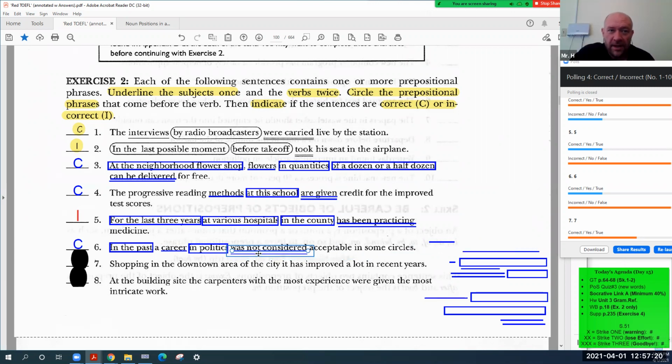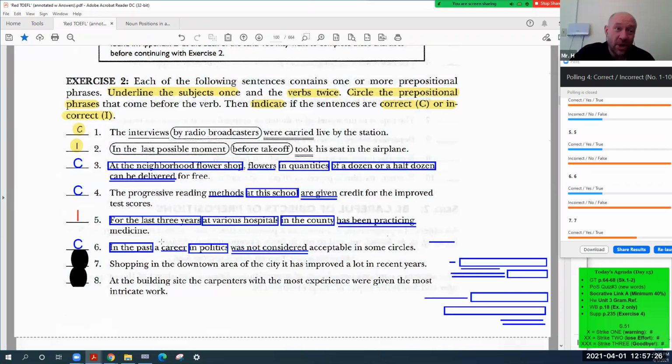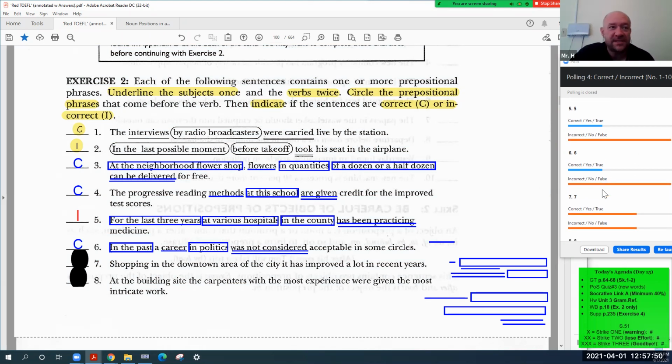And then? We have an object. Well, I think that's all we need, really. Basically, up here, where's the subject? Career. And the verb? Was not considered. There you go. This, gentlemen, is a correct example. Okay. All right. Number 7.